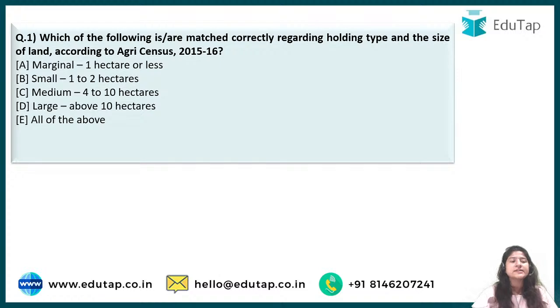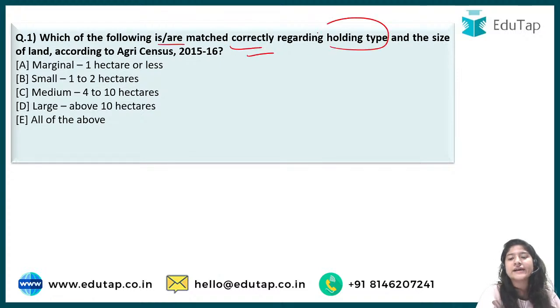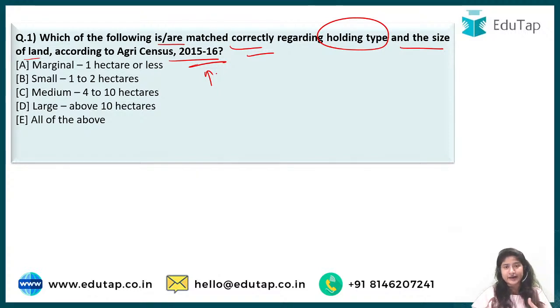So let's start with the question. The first question says: which of the following is or are matched correctly regarding holding type and the size of land according to Agri Census 2015-16? See, if ever in an examination or in any revision series you find this data that is not of the current year, it is because it is the latest data that is available. The Agri Census happened in 2015-16. That is the latest. After that, we do not have any. That is why you find this particular year mentioned over here.